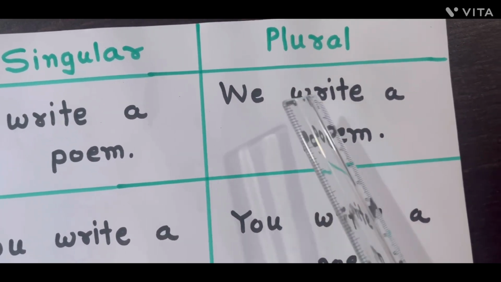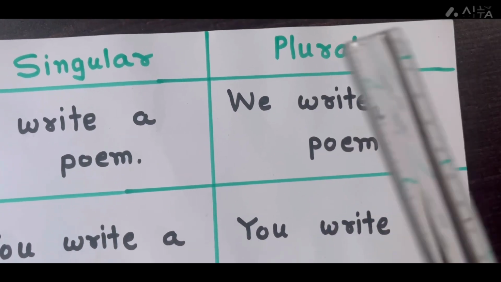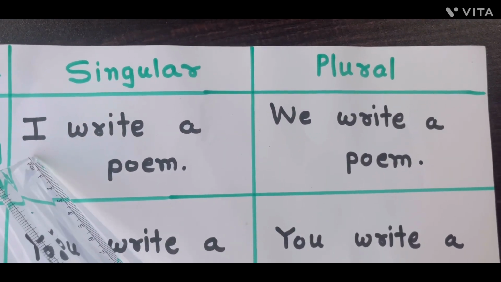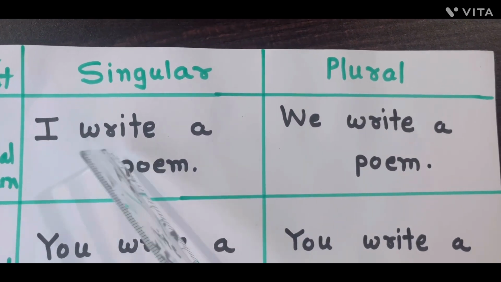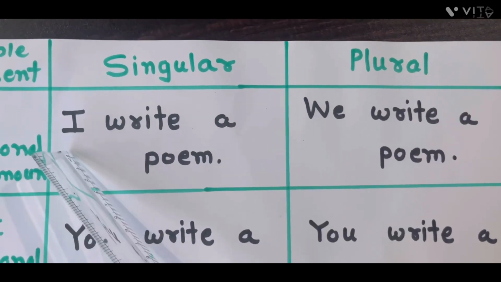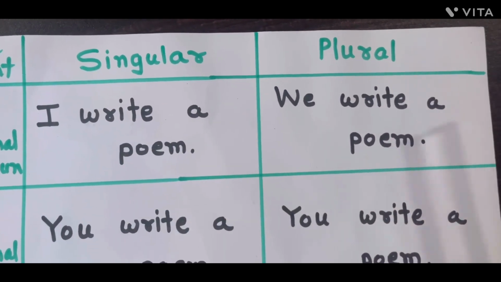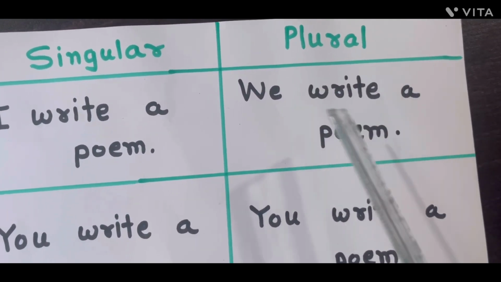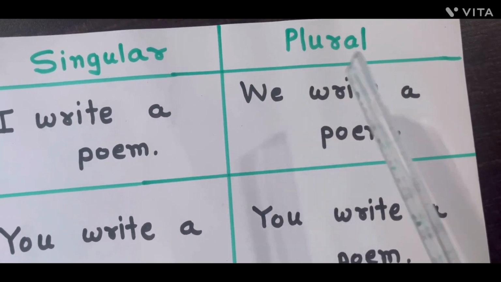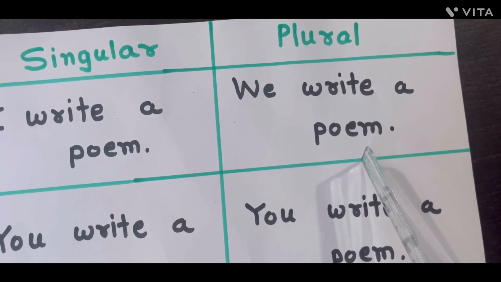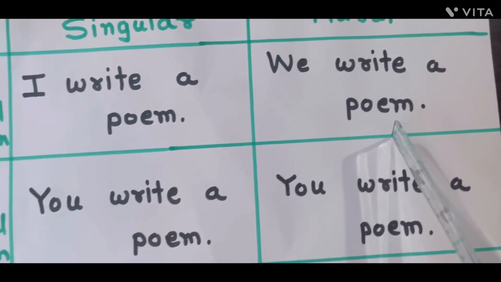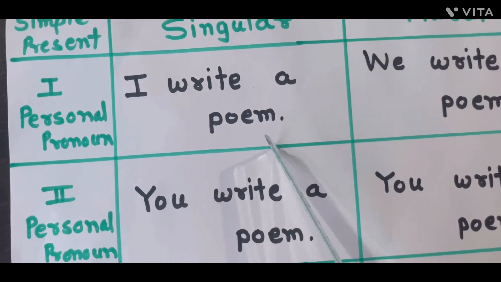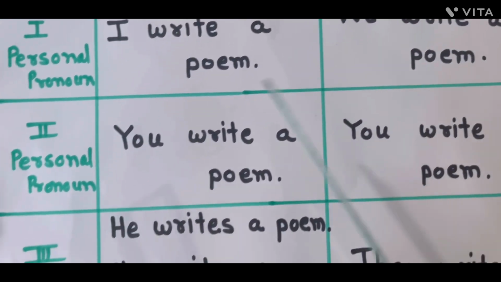So: we write a poem. Here subject plus verb plus object. We is the subject, write is the verb and poem is the object. Okay, I write a poem, we write a poem.